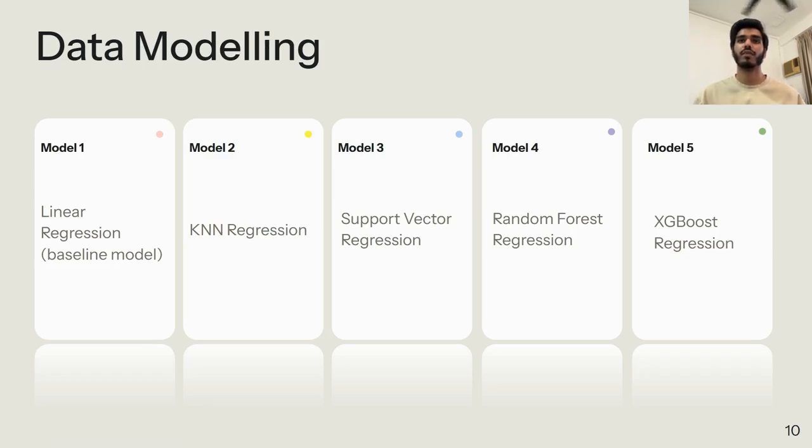For the modeling stage, we used a linear regression model as our baseline as it simply assumes linear relationships between the features. K-nearest neighbors is the second model that we used as it is based on similarity between the points determined by a distance metric. A support vector regression is also used as our third model that relies on finding the maximum margin hyperplane.